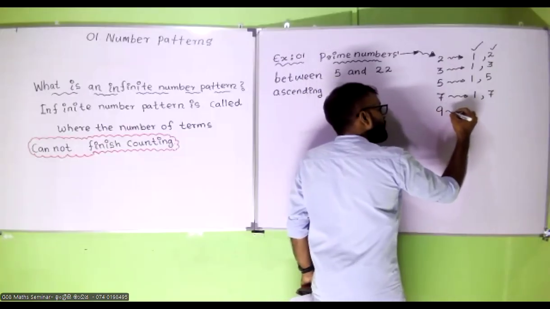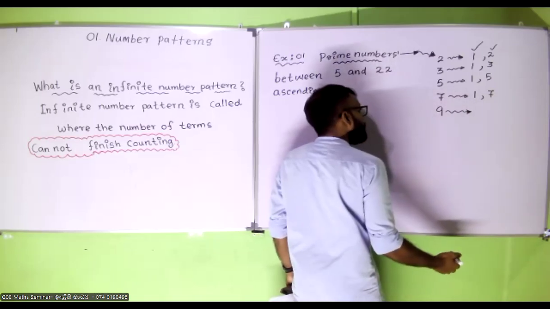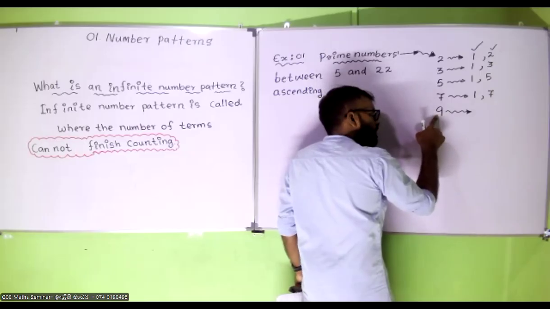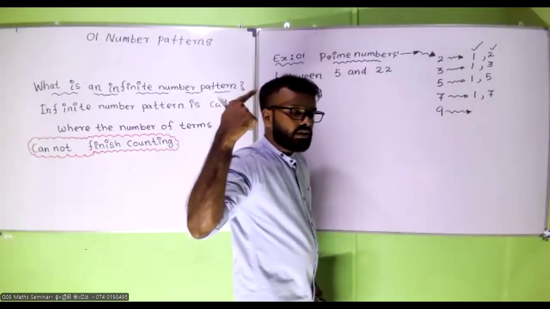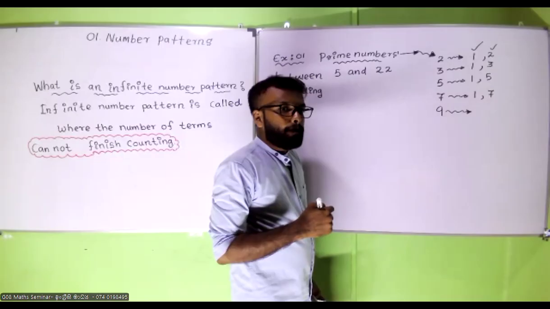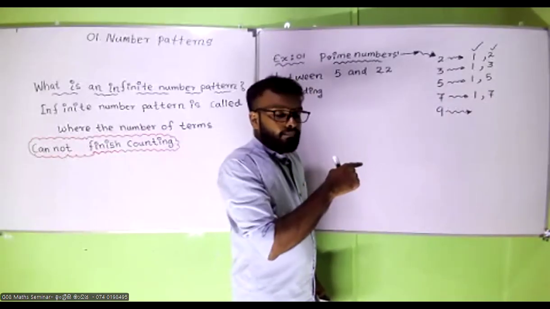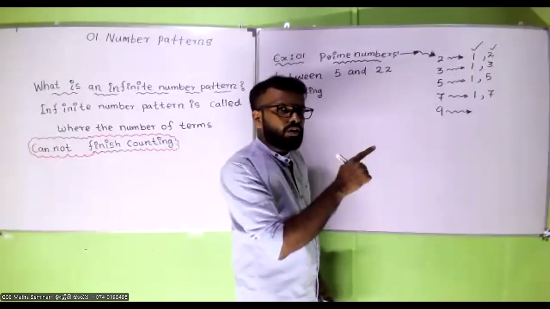9. Can this be a prime number? No. Why is that? Now think, Ethan. 3 multiplied by 3 was 9. Yes, there are more than 2 factors.